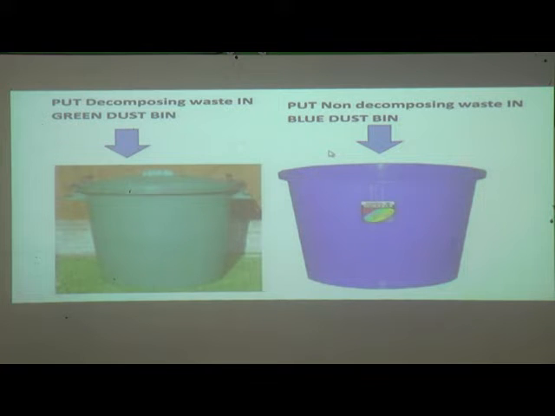Okay, so for this purpose they are given. Which purpose? We should keep whatever garbage we have at our home separately. So how do we keep it? In the green dustbin we should keep decomposing waste, and in the blue dustbin we have to keep non-decomposing waste. Like this we have to keep garbage in separate dustbins.